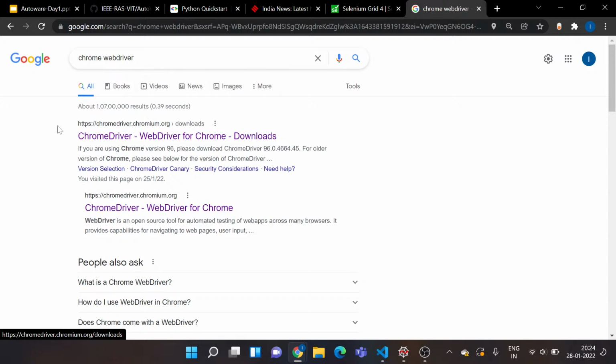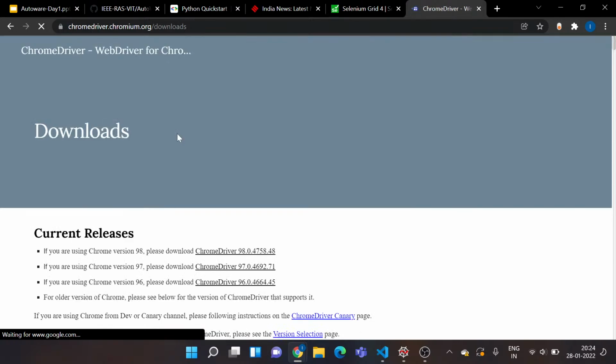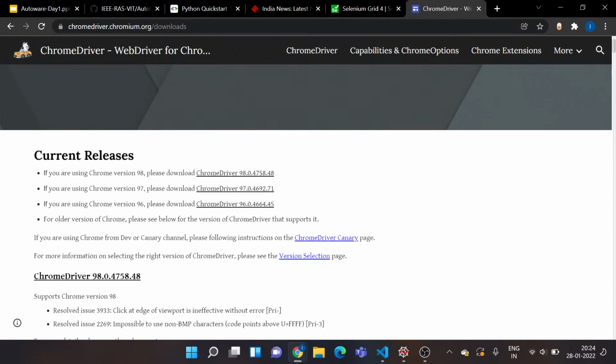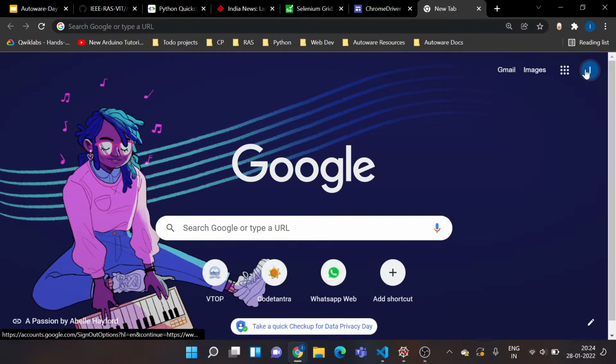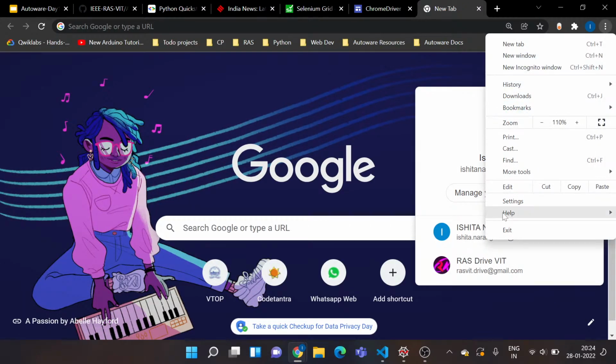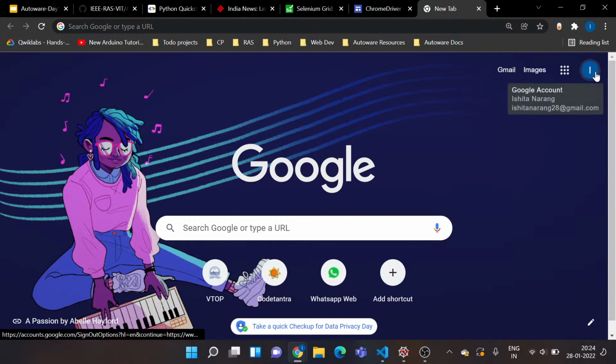As you can see, the first link that appears seems to be the official one. Let's check this one out. Okay, it's showing me three versions of Chrome, three current releases, and it asks me to choose any one of them. I don't know what version of Chrome I have. So how do I check that? Okay, let me go back. Let me go here. One second.